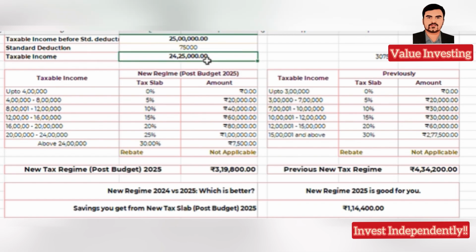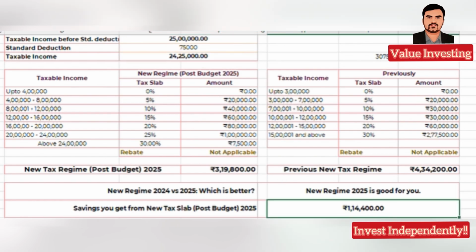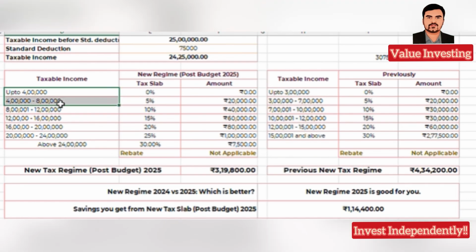So with a 25 lakh income, you are having a saving of around 1,14,400 rupees, because there has been an increase in the slab limit of around 1 lakh.